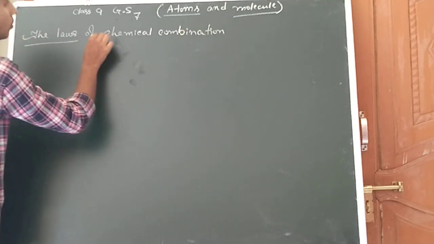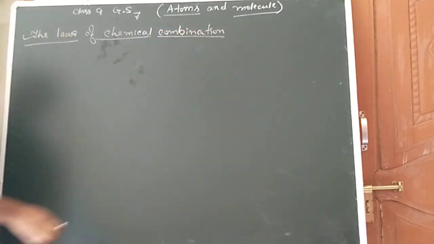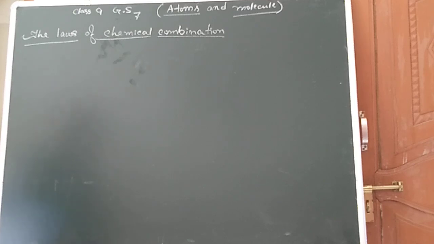Now you have studied what atoms and molecules are. I have told you they are the very smallest particles of matter. There are two laws of chemical combination.